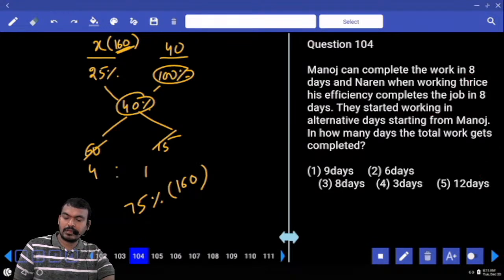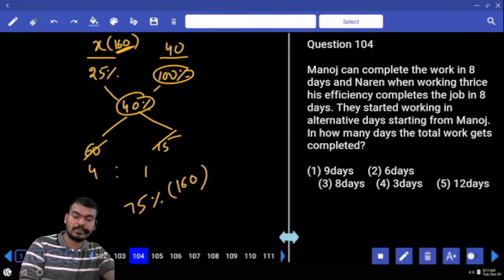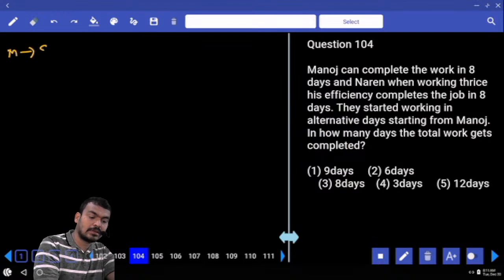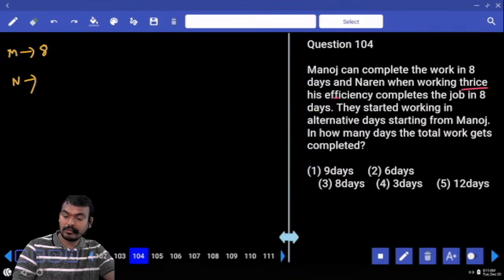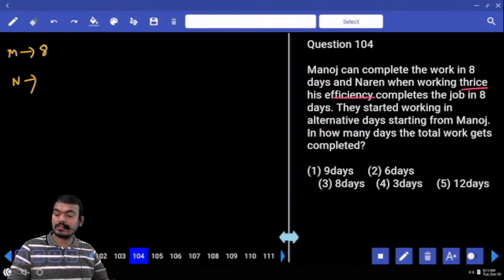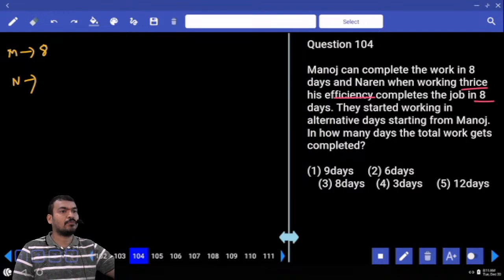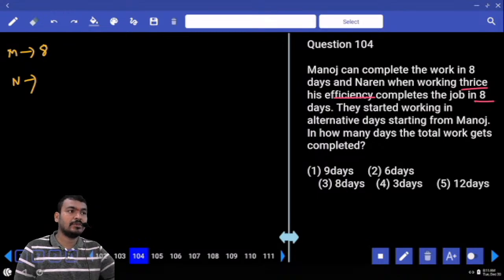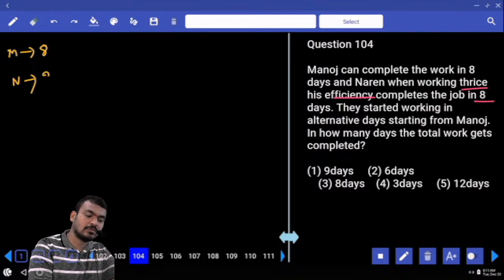Manoj can complete the work in how many days? 8 days. And Naren, when working at thrice his efficiency, completes the job in how many days? First of all, Manoj completes the work in how many days? 8 days. Naresh, thrice efficiency means efficiency 3 times. Work is completed in how many days? 8 days. Suppose the efficiency is 1 time, the work will be completed in 24 days or not? Yes or no? Efficiency 3 times, work in 8 days. Efficiency 1/3, time will be 3 times or not? 8 times 3 is how much?